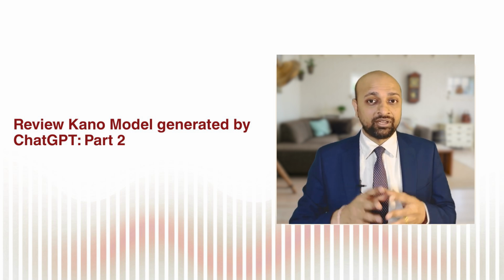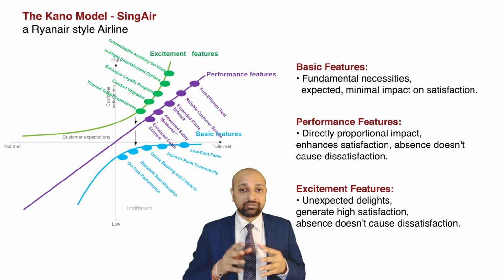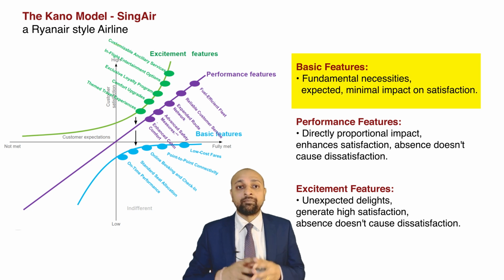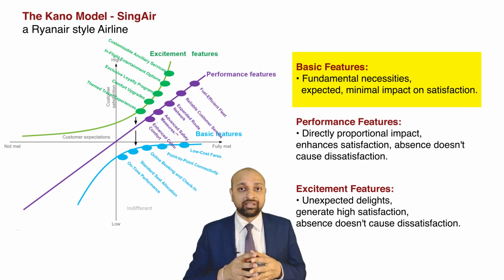Let's pick up where we left off and explore the remaining Kano model sections. We have already reviewed the excitement features, so let's quickly look at the basic features. Basic features are fundamental. They are generally expected, and without them, the product cannot exist. However, their presence has minimal impact on satisfaction, while their absence can create significant dissatisfaction. So, let's see whether ChatGPT has correctly categorized them as basic features.